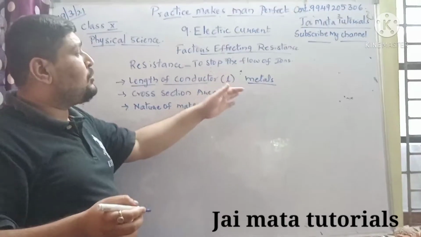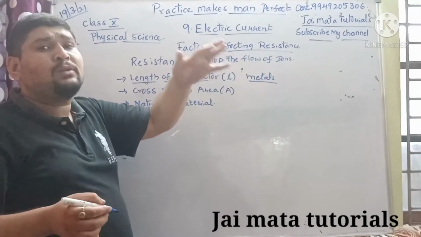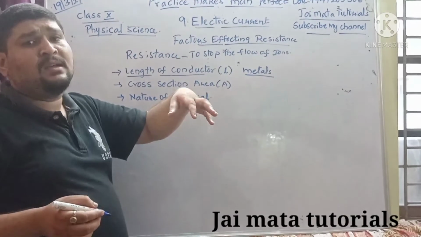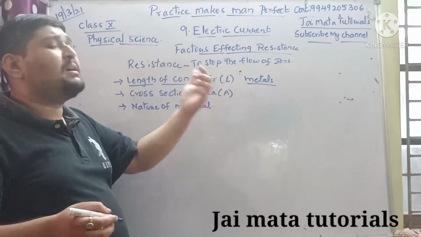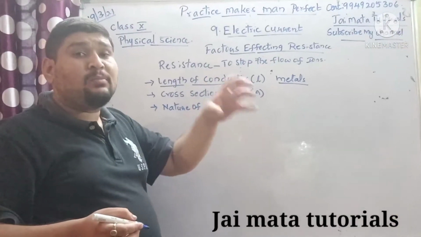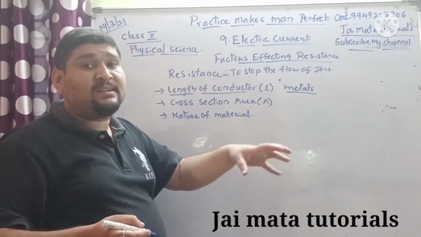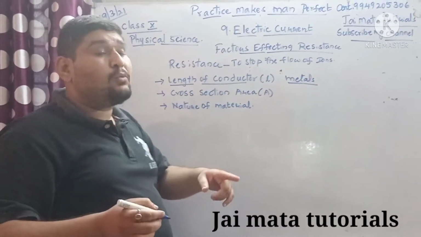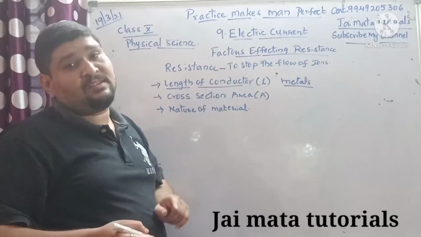Whenever you connect any electrical appliances, we need to have metal wires, and these metal wires acting as conductors play an important role in the factors affecting resistance.